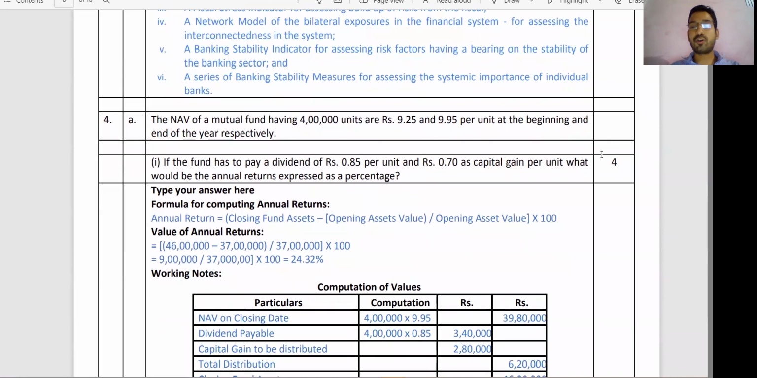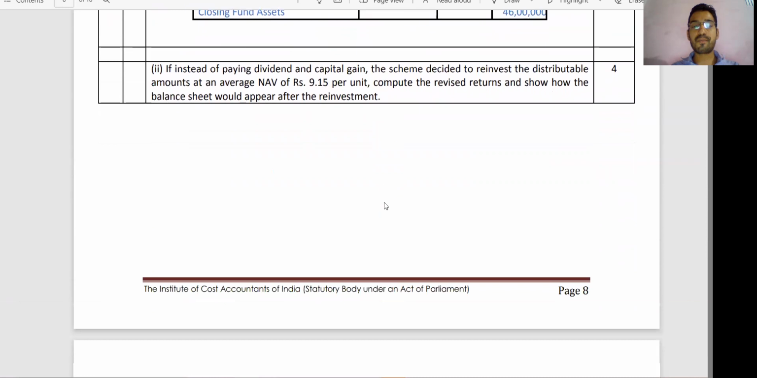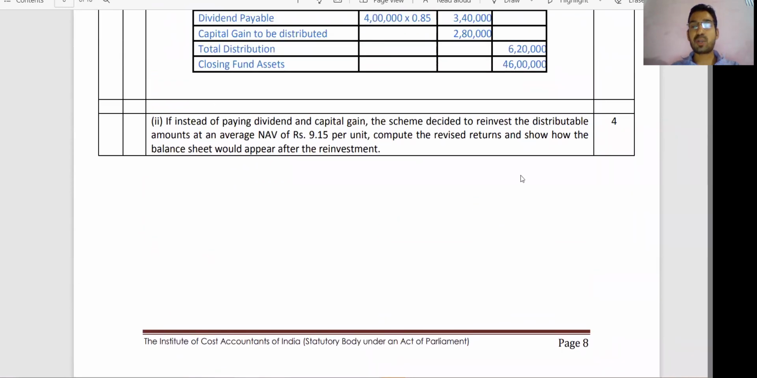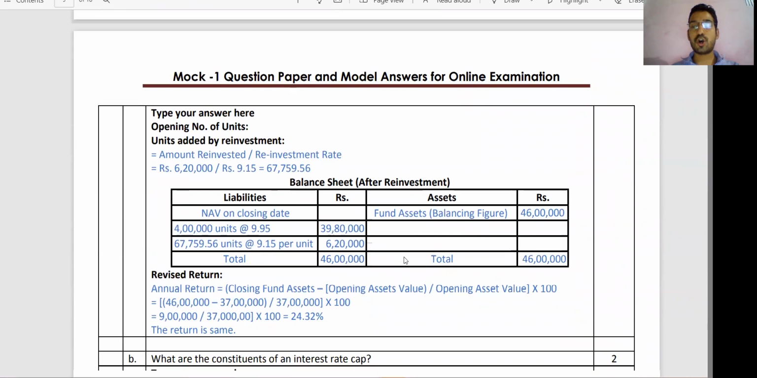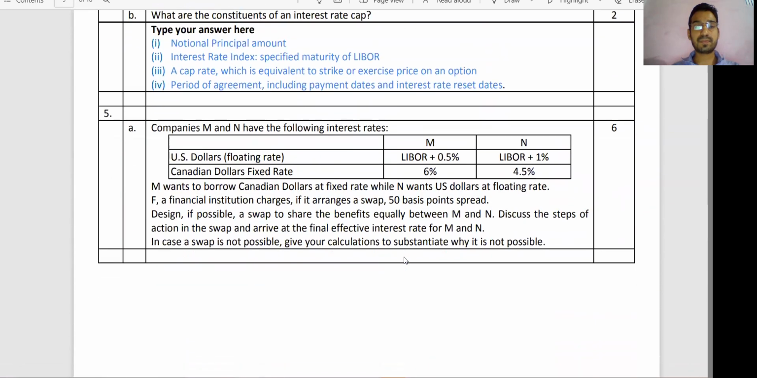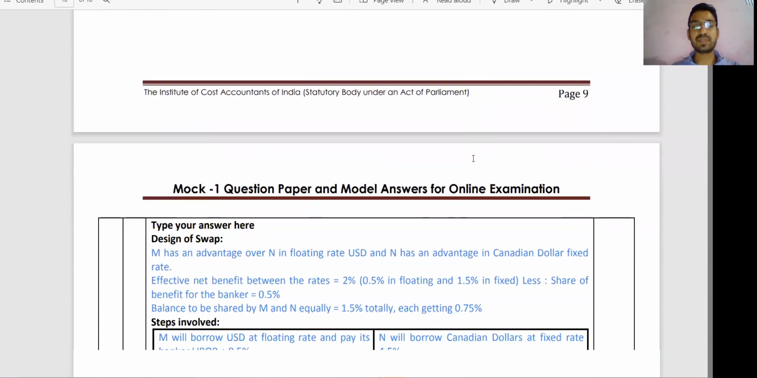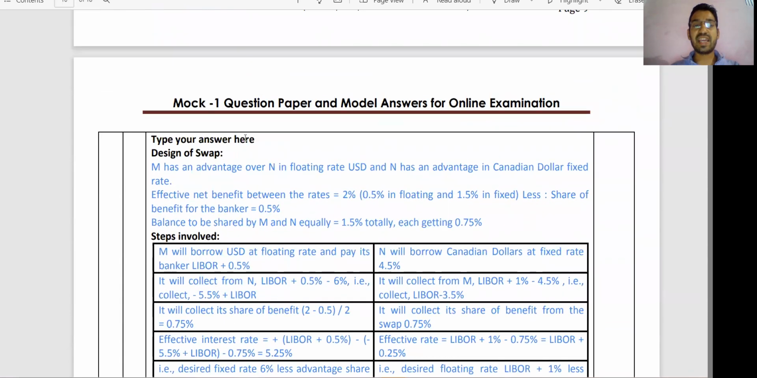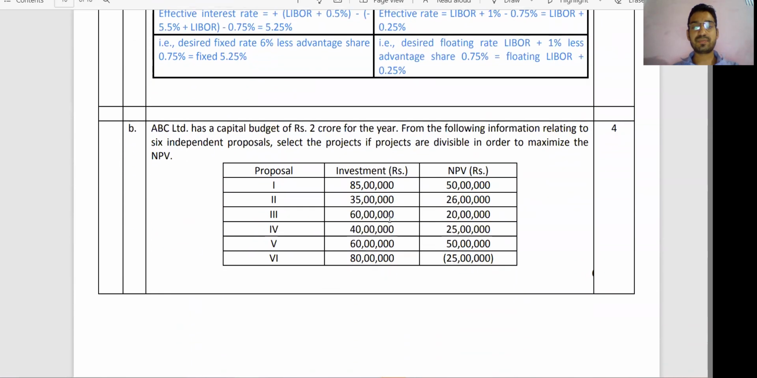For the NAV you have to work on this practical question, a 4 mark practical question. This table is already given by the institute. Again, part 2 is 4 marks. This table is already given by the institute. Question number 5 is a 6 mark practical question. Type your answer here, then this table is given, you have to just write the answers.